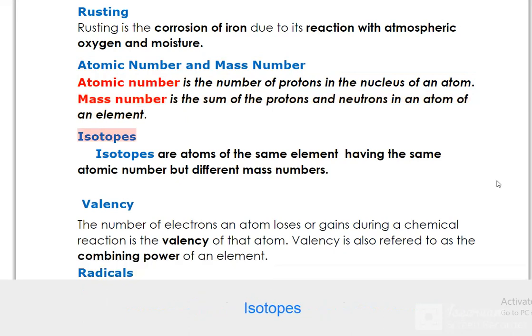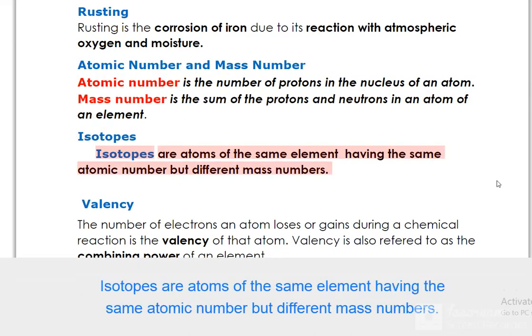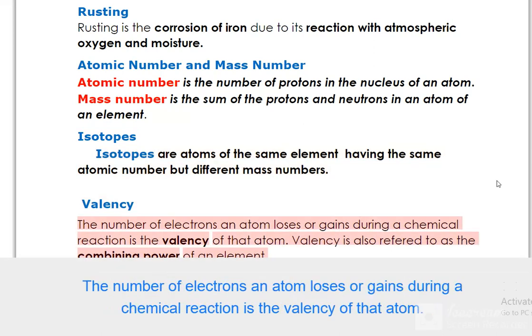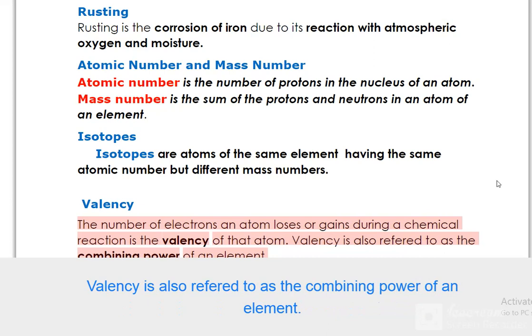Isotopes: isotopes are atoms of the same element having the same atomic number but different mass numbers. Valency: the number of electrons an atom loses or gains during a chemical reaction is the valency of that atom. Valency is also referred to as the combining power of an element.